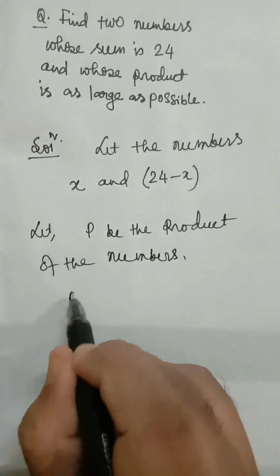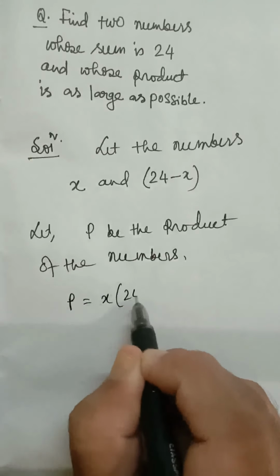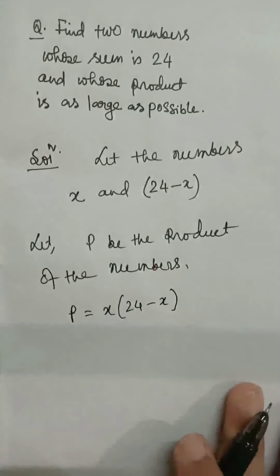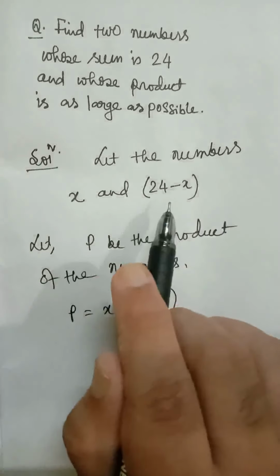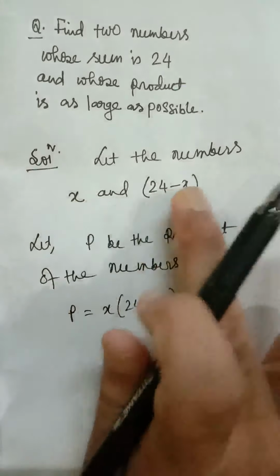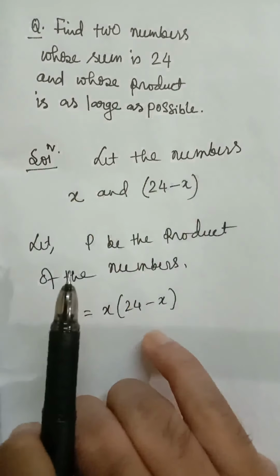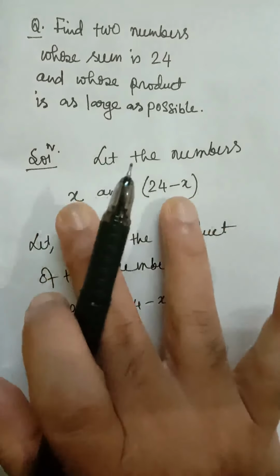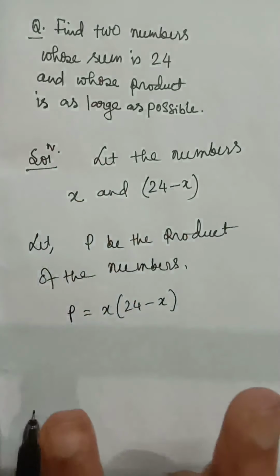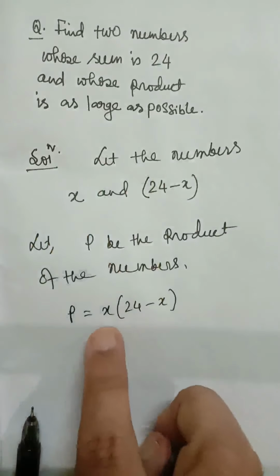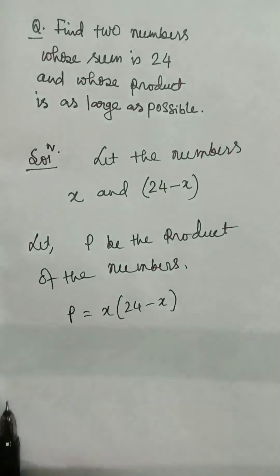P equal to x into 24 minus x. So again I am explaining, we have to find two numbers whose sum is 24. We have assumed these two are the numbers. If we add, sum will be 24. And we have to find two numbers whose sum is 24 and the product is maximum.